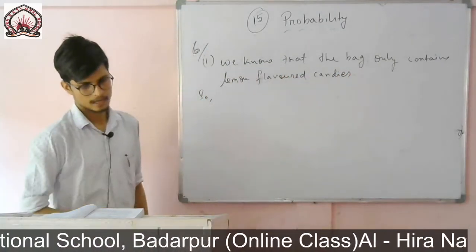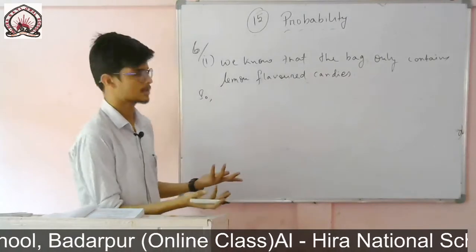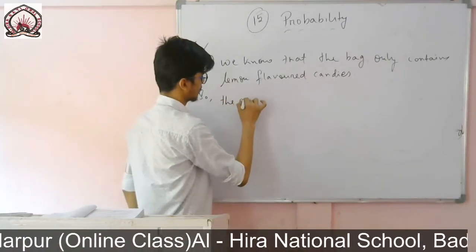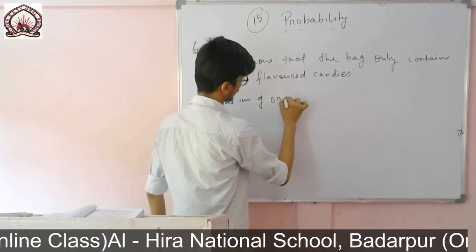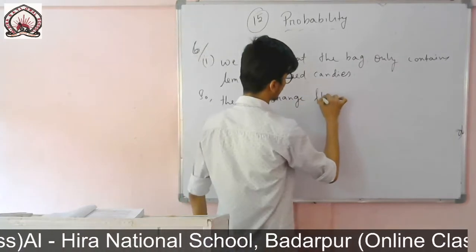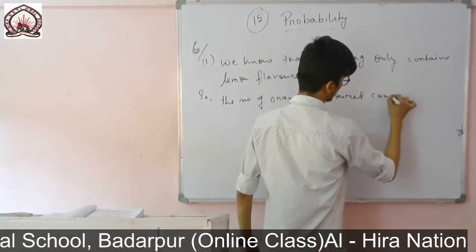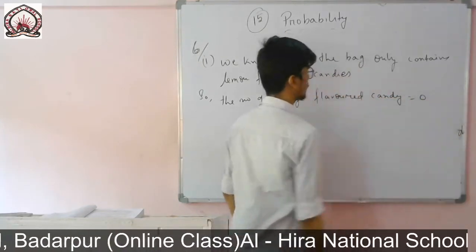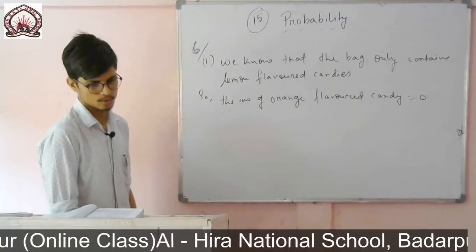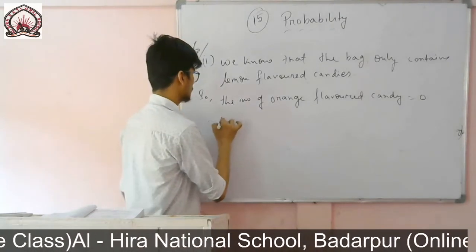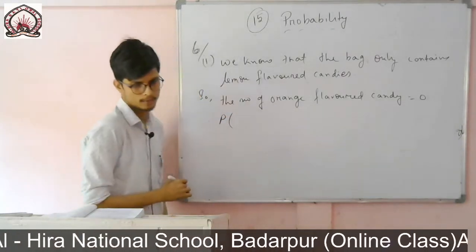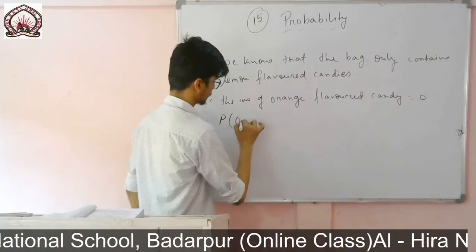So the number of orange flavor candies will be equal to 0. So the probability will be equal to the probability of orange flavored candies.